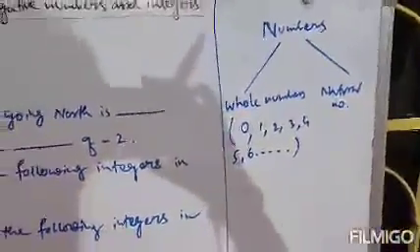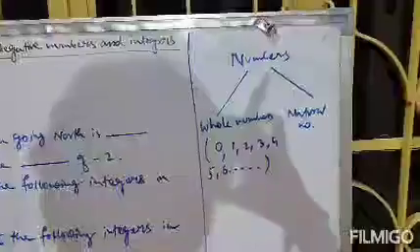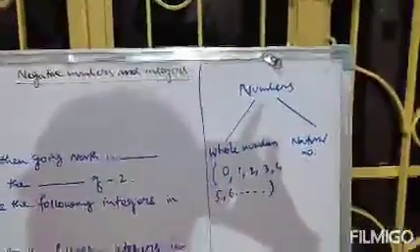Whole numbers cannot be negative. Whole numbers are always positive and they start from 0. These are our whole numbers.